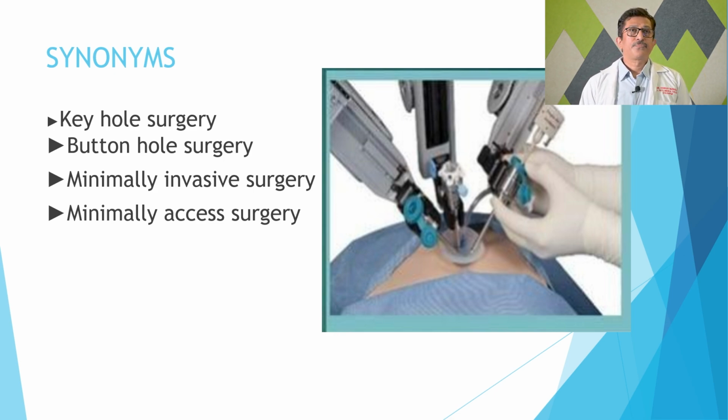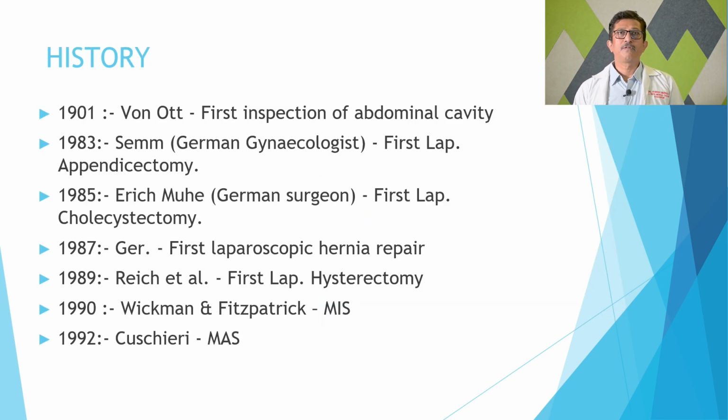Look at the history. It's not very old. In 1901, Von Ott first inspected the abdominal cavity, and that is how minimal access surgery started evolving. In 1983, a German gynecologist, Semm, did the first laparoscopic appendicectomy, and within 2 years, Erich Mühe, a German surgeon, did the first laparoscopic cholecystectomy.